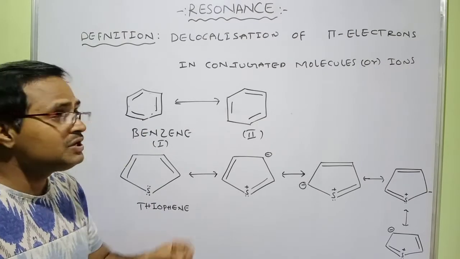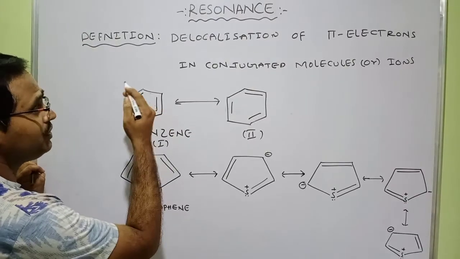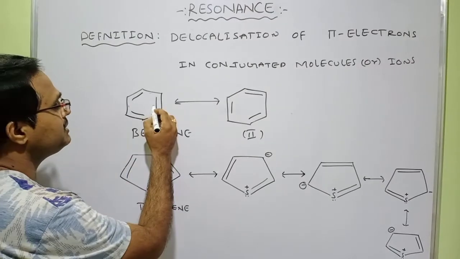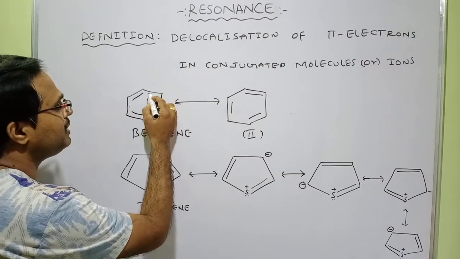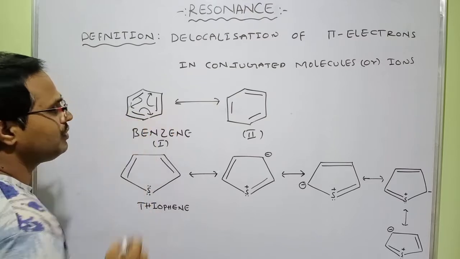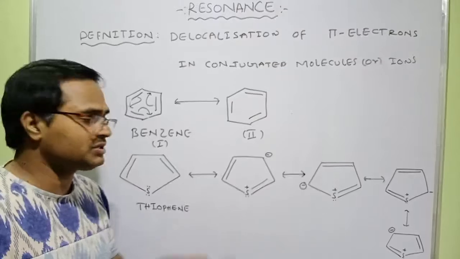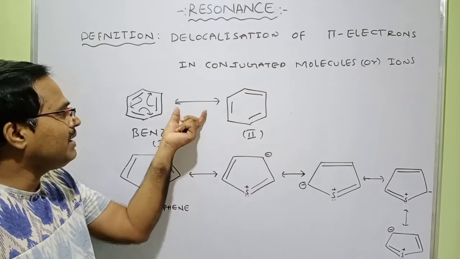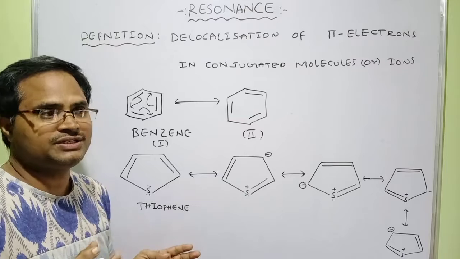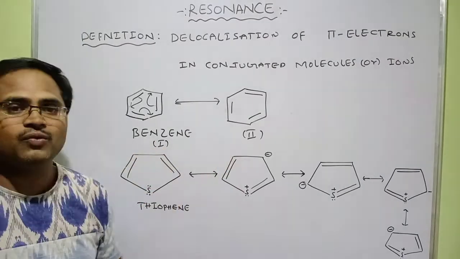What is meant by resonance? Delocalization of pi electrons. Delocalization means movement of electrons, right? So movement of the pi electrons will take place. This pi electron will move there, this pi electron will move here, and this pi electron will move here. Consequently, you will get one more resonance structure like this, and the double-headed arrow is the symbol of resonance. So this is one resonance structure of benzene and this is the second one.